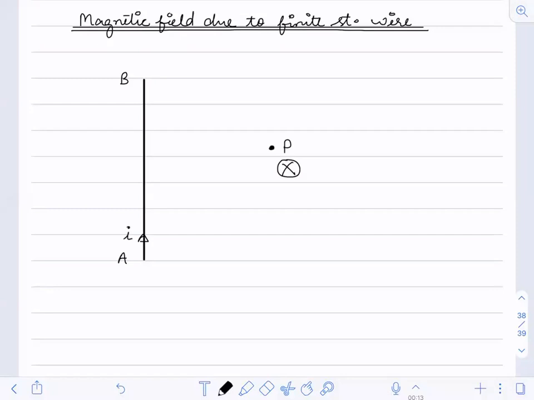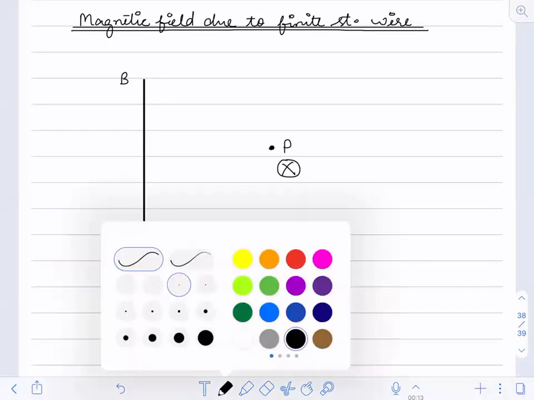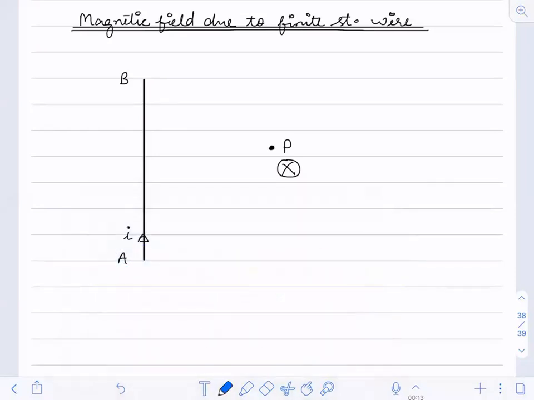Now, first thing, you have to draw the perpendicular to the wire from the point P. You have to draw a perpendicular from point P to this wire, like this. This is the perpendicular distance R. First, you will just find out the perpendicular distance of this point P from the wire. This should be your first step.